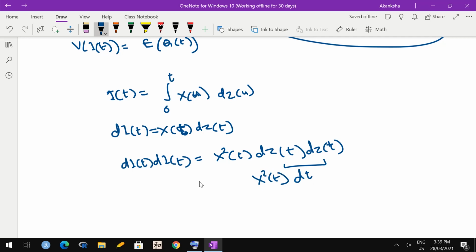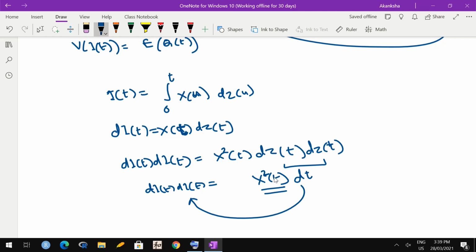So quadratic variation for Ito integral is actually x square t times quadratic variation for Brownian motion. So Ito integral accumulates quadratic variation at the rate of x square t per unit time.